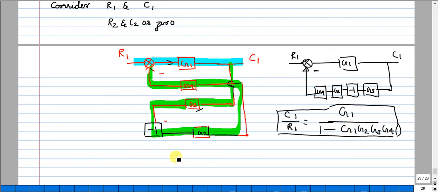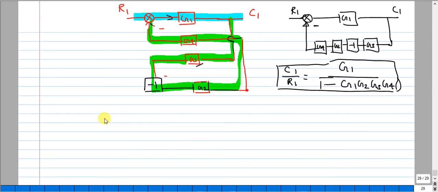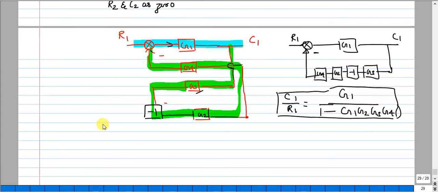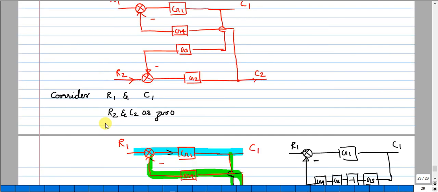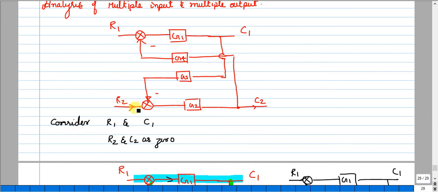In the same form, we shall consider R2, C1. Input number 2. See, input number 2. Let me copy this.